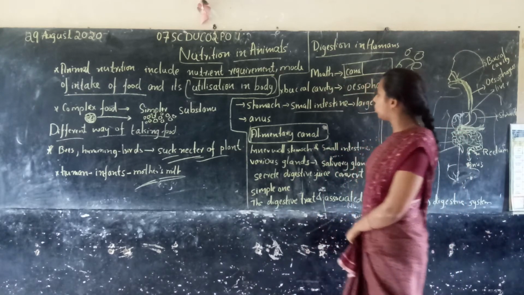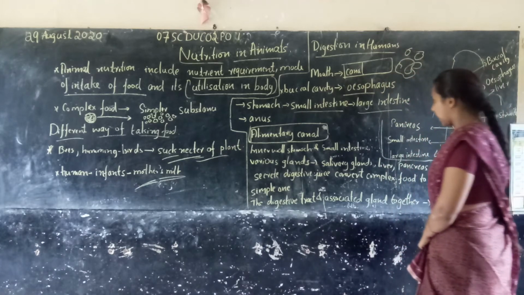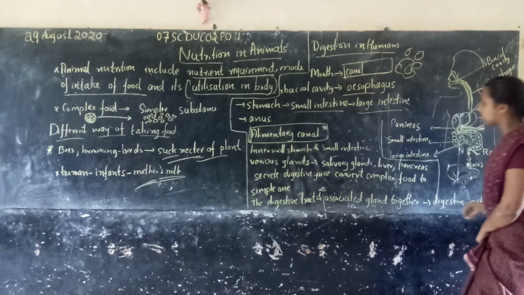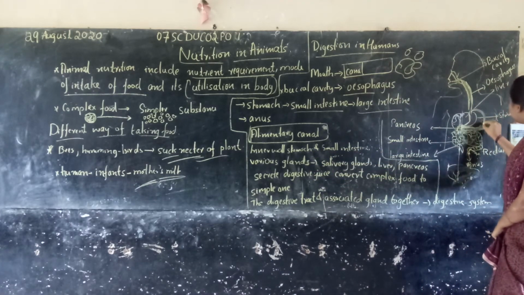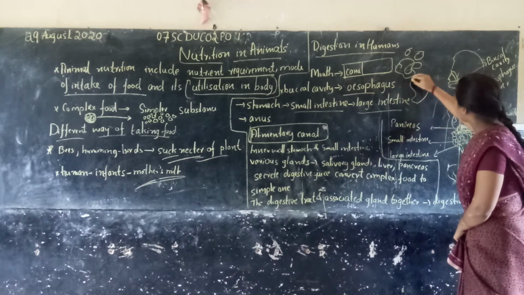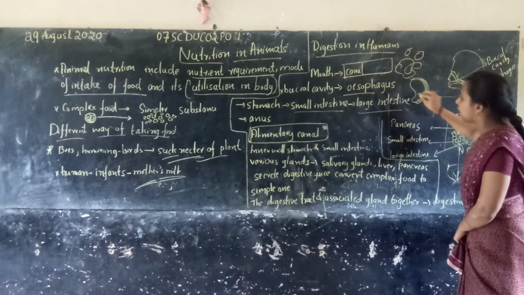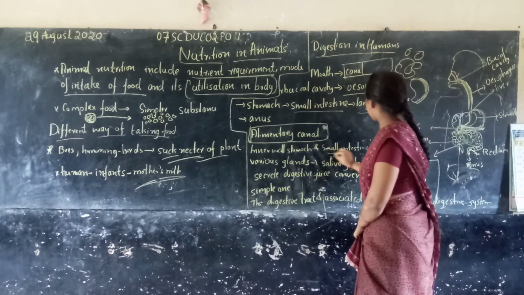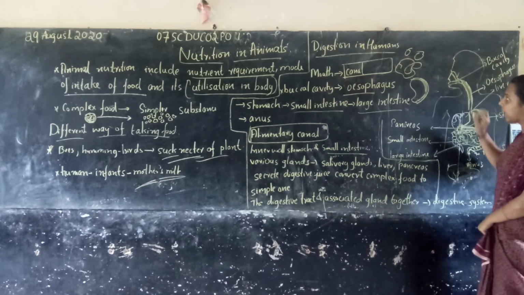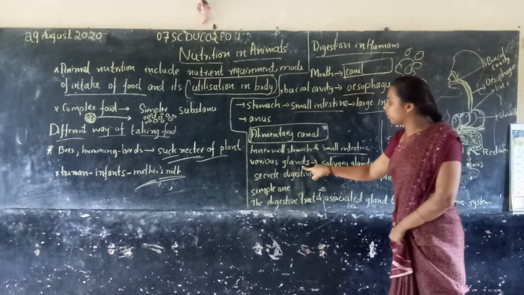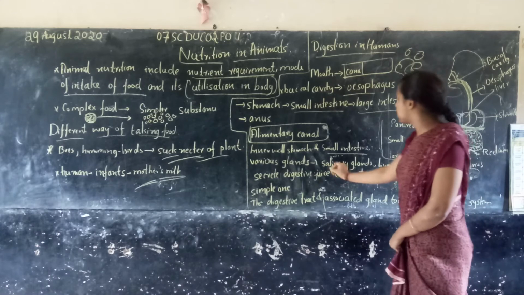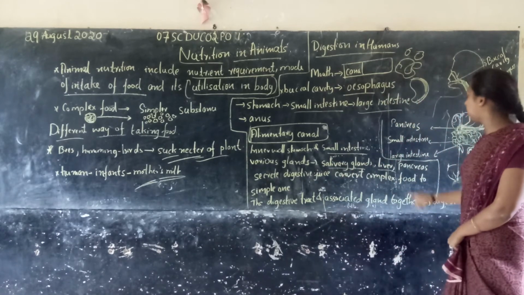Jeerna-kriya, digestion. In the alimentary canal, there is the inner wall of the stomach. The stomach is like this shape, right? The inner wall of the stomach and the small intestine contain various types of glands, such as salivary glands, liver, and pancreas.